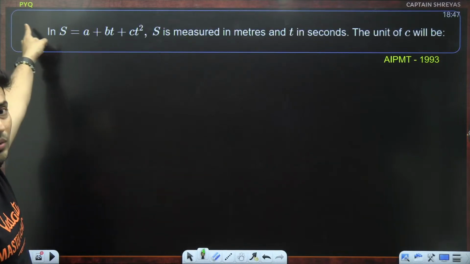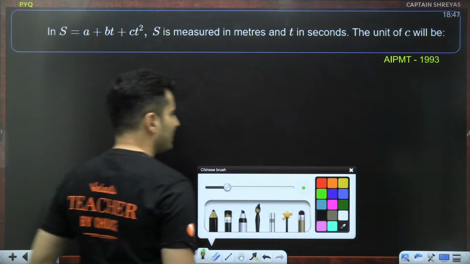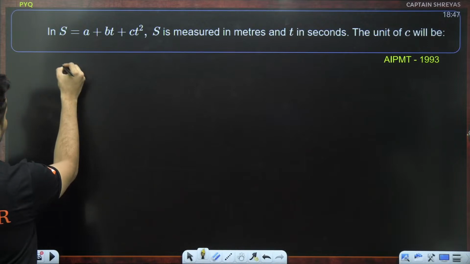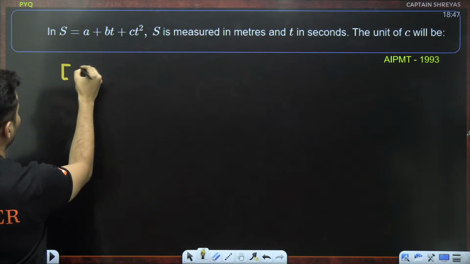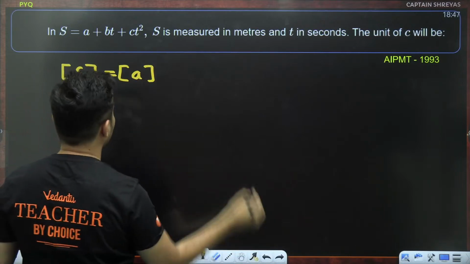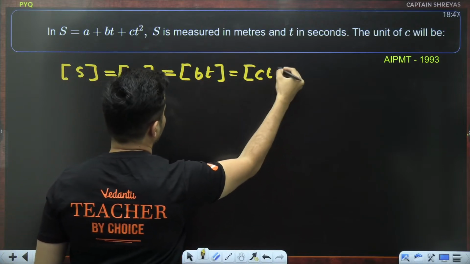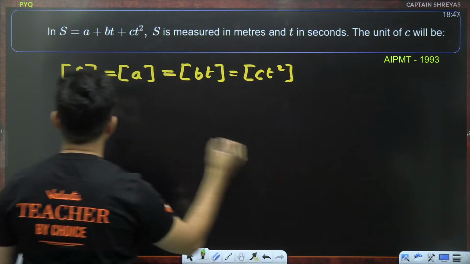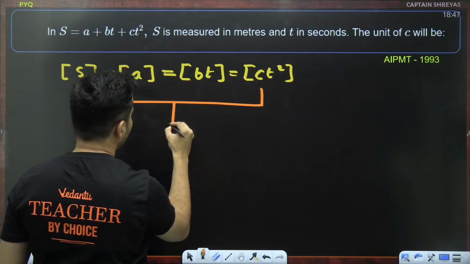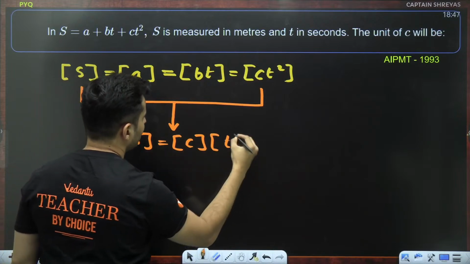This is a previous year question. S is A plus BT plus CT square. What is the unit of C? Come on, my dear warriors. First of all, when you add or subtract and put an equal to, the dimensions are the same on both sides. So the dimension of A is the same as that of BT, which is the same as that of CT square. Just take S and CT square and equate them. So dimensions of S is dimensions of C into dimensions of T square.